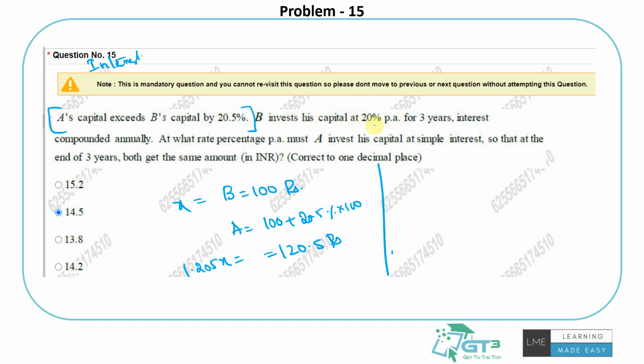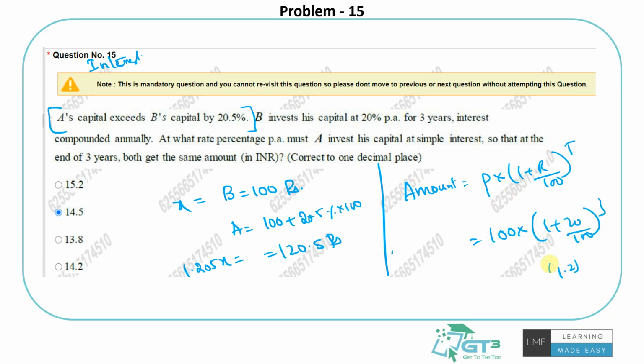Right. So B invests his capital at 20% per annum for 3 years compounded annually. So what is the amount if I invest with compound interest? Principal into 1 plus R by 100 whole power T years, that's 3 years. So 100 rupees is invested at 20% per annum for 3 years. So 1.2 cube. 1.44 into 1.2 is 1.728, into 100, it's 172.8 rupees. So basically the amount that B will receive for this investment is 172.8.